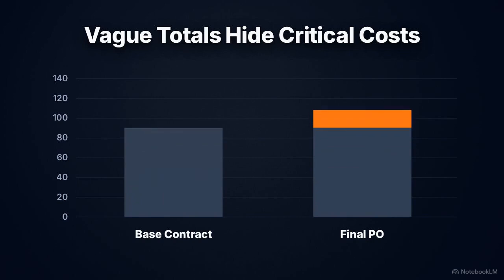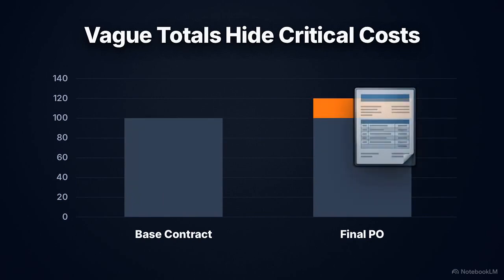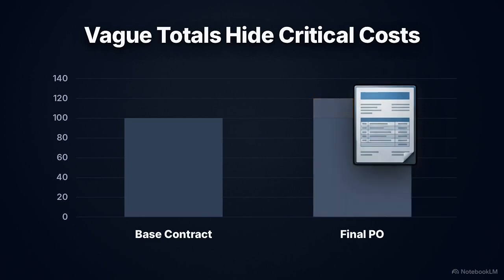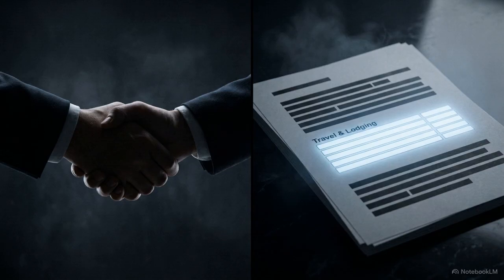However, look at what happened during the final paperwork phase. When the purchase order was drafted, those specific travel and lodging justifications were entirely omitted from the terms and conditions. The final document simply listed a single, vague total. This disconnect between the verbal negotiation and the finalized PO created a massive financial vulnerability in the system.